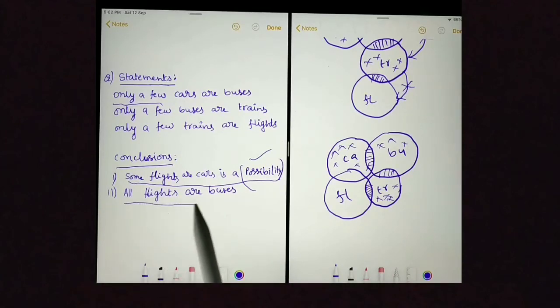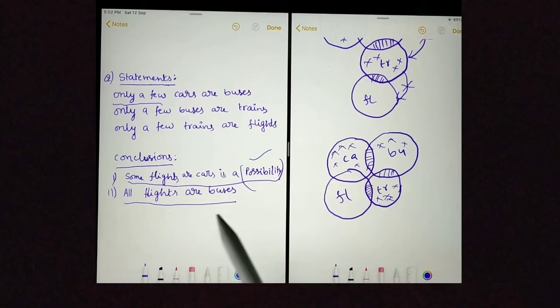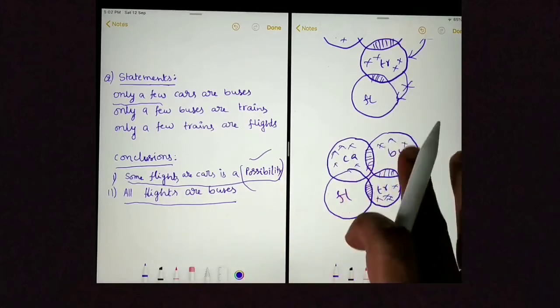Next conclusion, "All flights are buses." This is a definite conclusion. We should try to disprove it. To disprove this conclusion, we need to prove some flights are not buses. If we can prove that, then we cannot say all flights are buses.